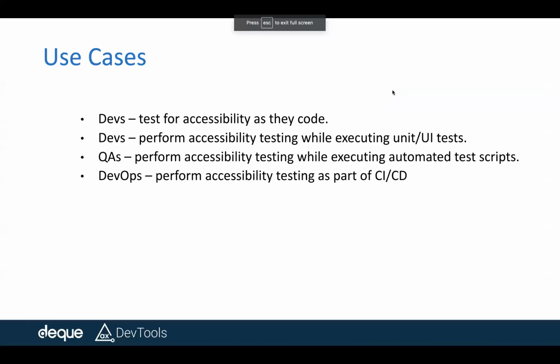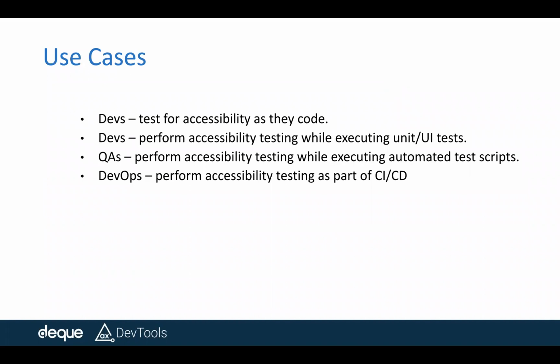Go back to the presentation mode. Okay, so today's focus is Axe DevTools, particularly the iOS mobile API. Let me explain the use cases where exactly our API will be useful. The first scenario: as a developer, I am working on developing a native mobile application on Xcode or on the iOS platform, and I want to test for accessibility and see how accessible my application is. In this scenario, while you are progressing with your app development, our API can be used.